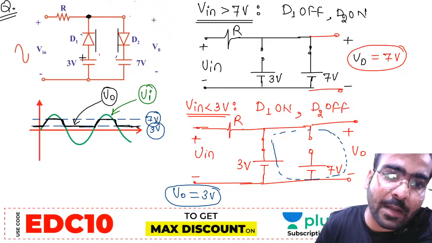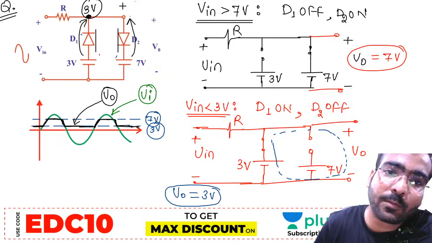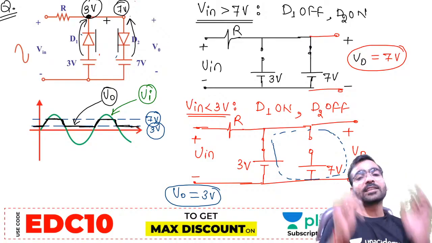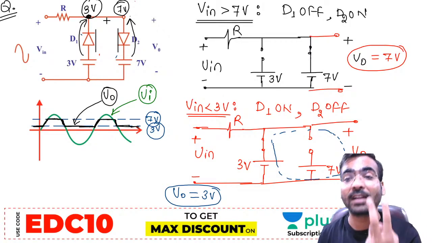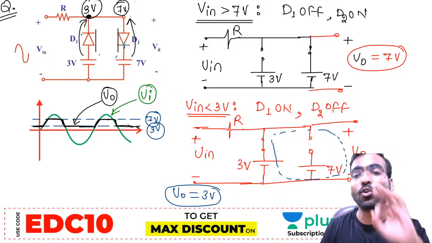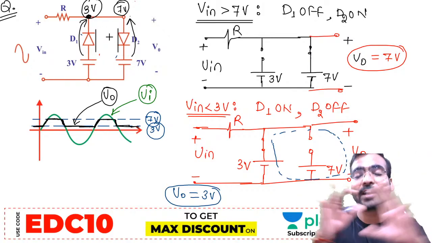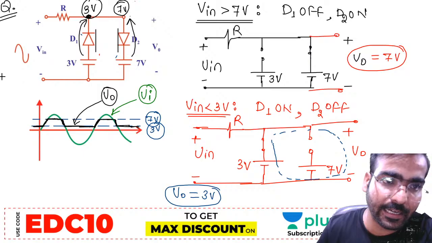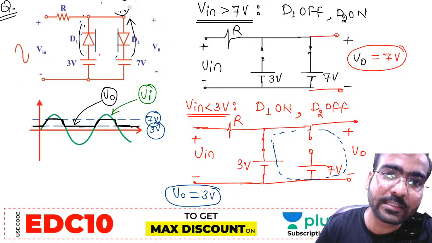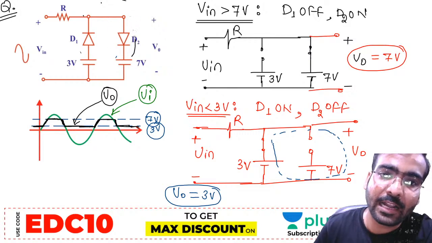this node voltage will become 3 volt due to the 3 volt battery. And when diode D2 is also on, this voltage becomes 7 volt. At a single node, how can we have two different voltages? That is nothing but a violation of KVL. Meaning, in this circuit no condition will exist for which these two diodes can be on simultaneously. Both cannot be on simultaneously, and it is a violation of KVL.